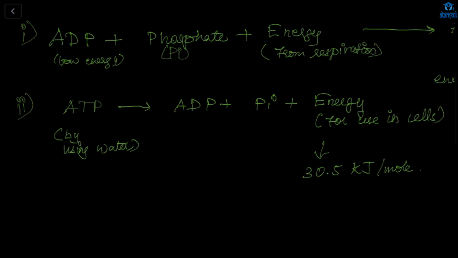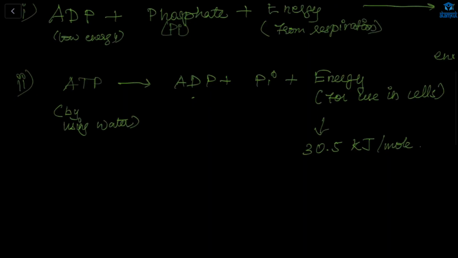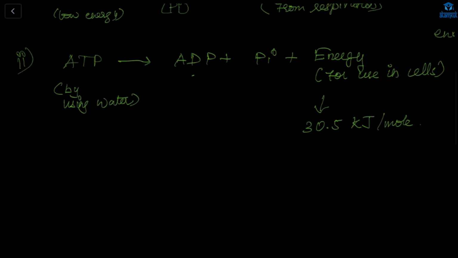Also, this process will be continuous. After this energy is used, the respiration process will again give energy to this ADP, and it will change into ATP. It will be stored, and whenever it is required, it will again change into ADP and release energy. This process is continuous, so it will ensure a continuous supply of energy.